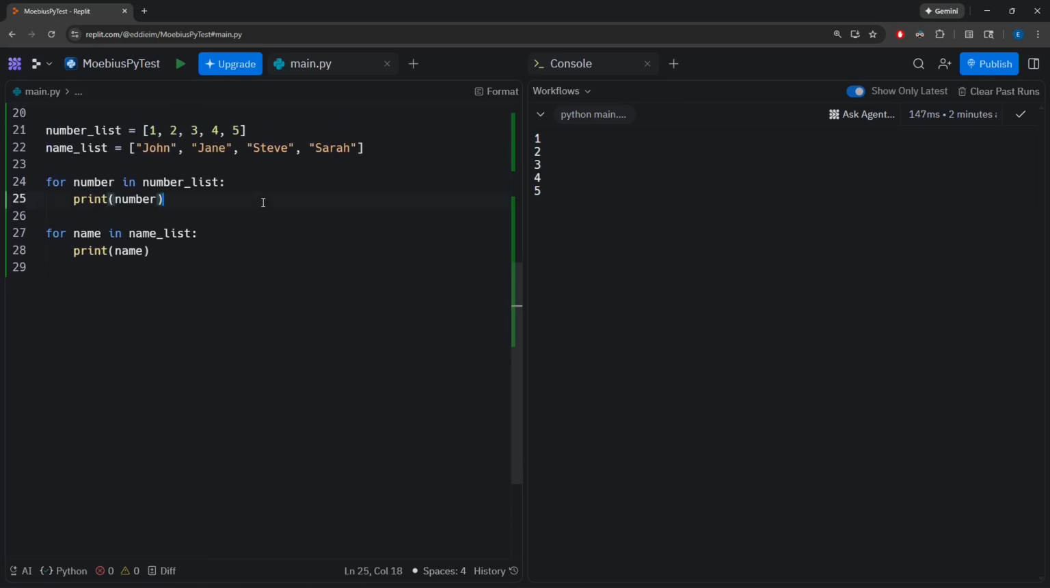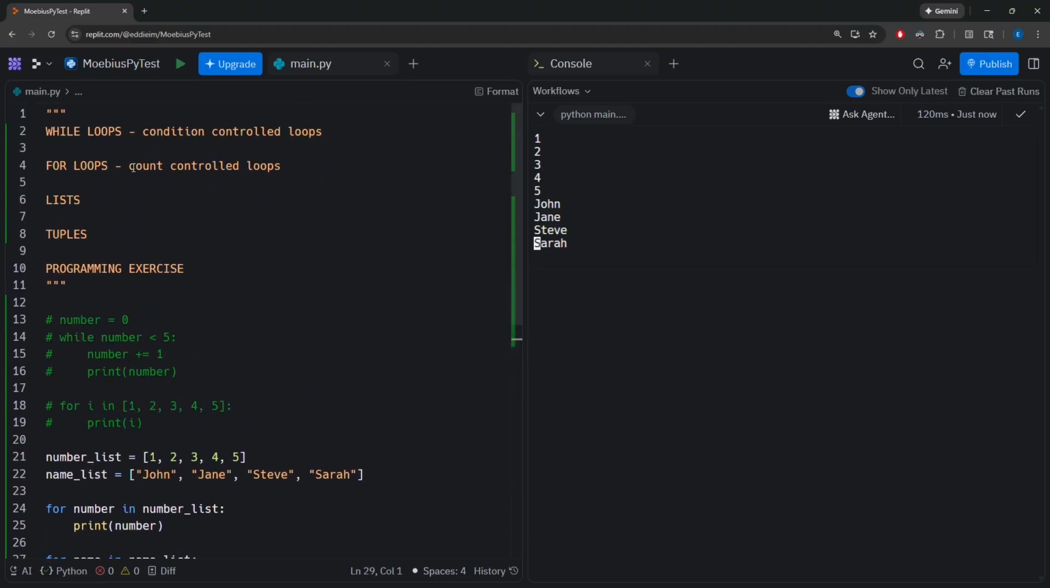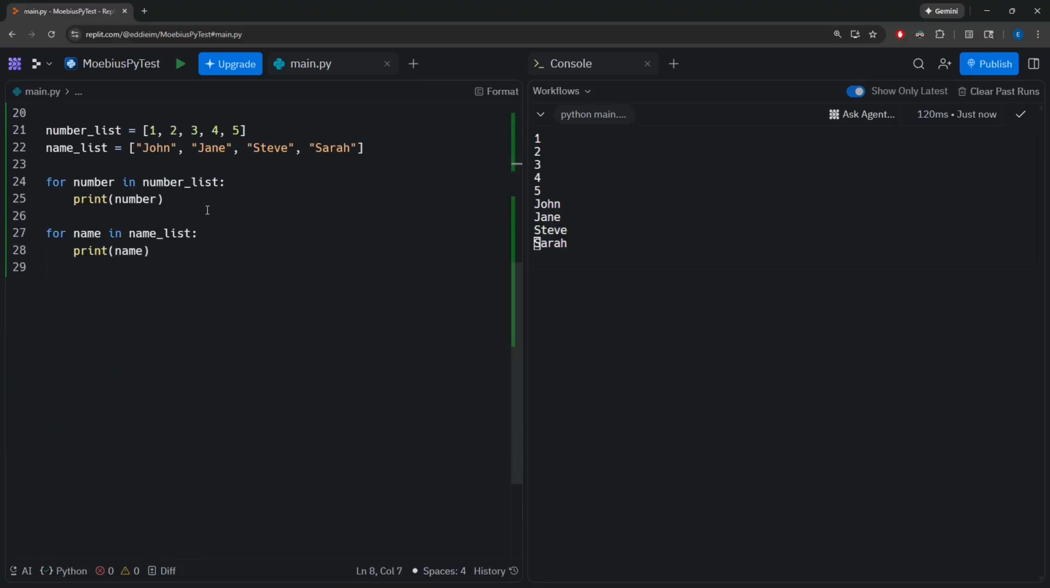And now just taking a look at this loop, if I run this now, we'll see the 1, 2, 3, 4, 5, but we'll also see John, Jane, Steve, and Sarah. And this is a way for us to be able to iterate through a list from beginning to end. And that's what it means to be a count controlled loop, where a for loop understands that this list that they are iterating through has a specific number of values, and it will start at the beginning value and stop at the end. And it is absolutely vital that it stops at the last value.